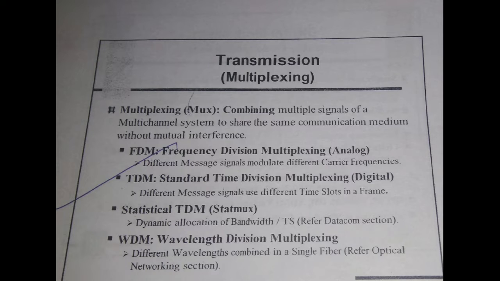Now talking about wavelength division multiplexing, here different wavelengths are combined in a single fiber. We can refer to this in the optical fiber networking section. This is the technique we use in the DWDM concept for wider transmission of signals over long distances. So most companies, telecom TSPs and ISPs, use the WDM or DWDM, dense wavelength division multiplexing, concept for transmission of various optical signals and connecting different cities through equipment called muxes.